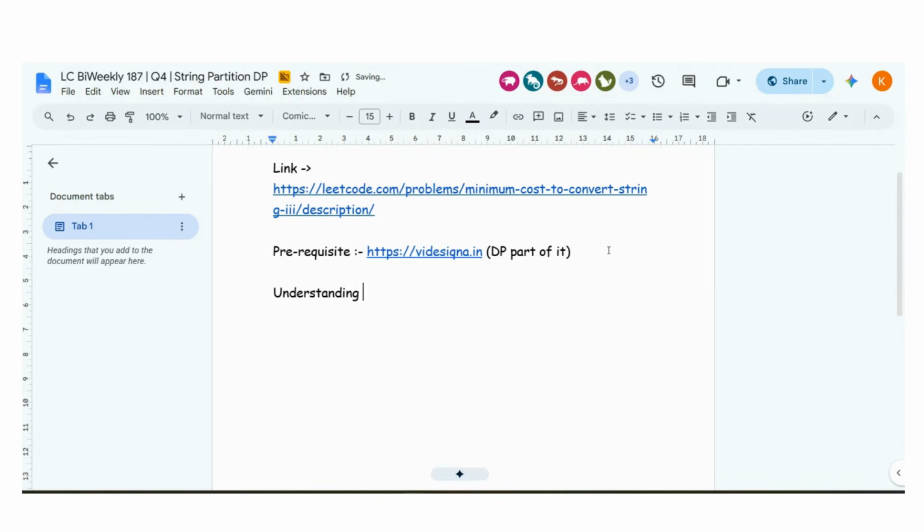Understanding of the problem is, given string A, convert it to string B in minimum cost. This is the question, right? Yes, sir, this is the question. So now we are given string A. We want to convert it to string B in minimum cost.